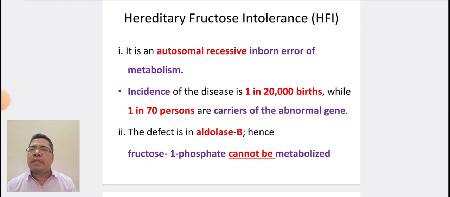Coming to hereditary fructose intolerance, it is an autosomal recessive inborn error of metabolism. Incidence of disease is 1 in 20,000 births, while 1 in 70 persons are carriers of the abnormal gene. The defect is in aldolase B, hence fructose 1 phosphate cannot be metabolized.